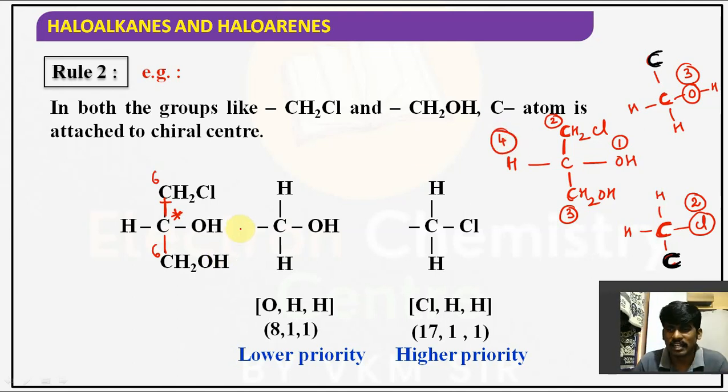Hope you understand the point, guys. Is it clear for you? Means CH2OH gets the next priority after CH2Cl, because here chlorine has the highest atomic number. Highest atomic number will get the least priority.